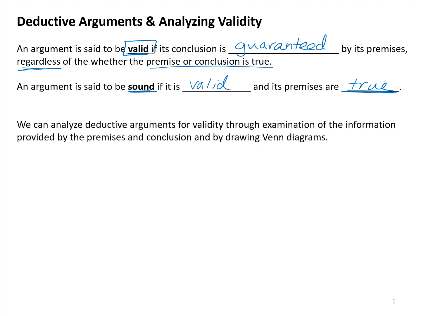So we can analyze deductive arguments for validity by examining the information provided by the premises and looking at the conclusion in conjunction with that. And also we can do it by drawing Venn diagrams. We're really going to emphasize drawing Venn diagrams because they can really help us organize and logically look at the information instead of just looking at the words alone.